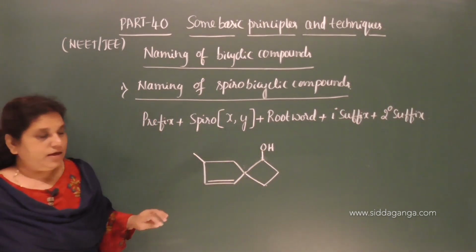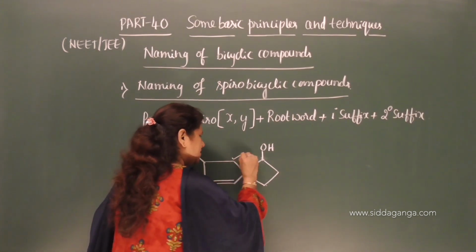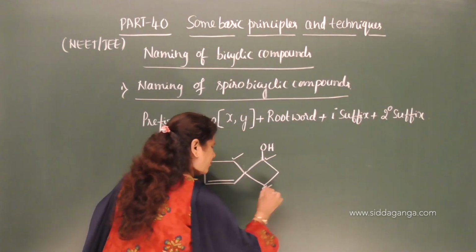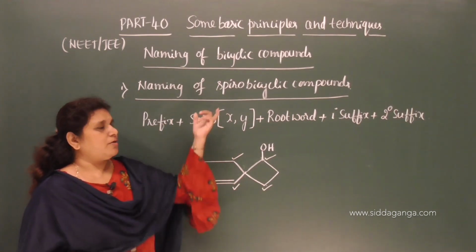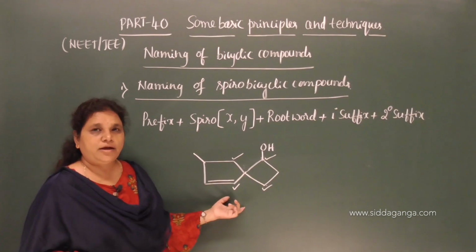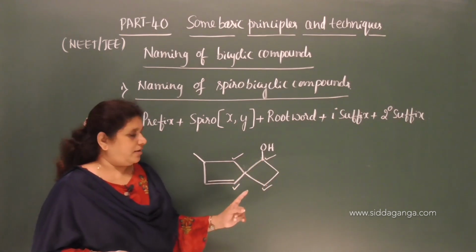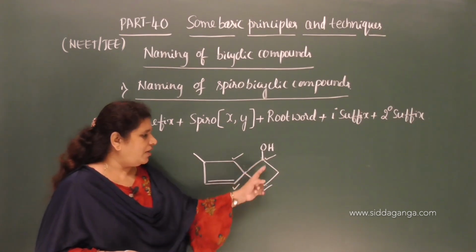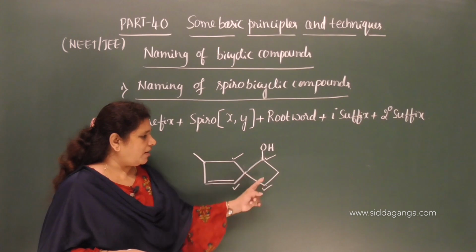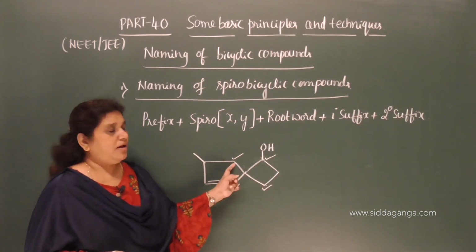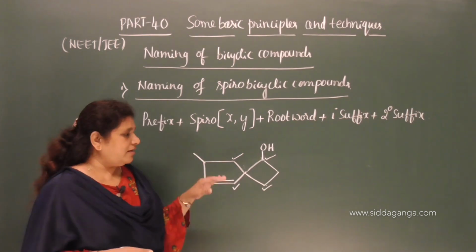Numbering can be done from this carbon or this carbon or this carbon or this carbon, because while naming spirobicyclic compounds we number the atom next to the bridgehead carbon. Next to the bridgehead carbon there are 4 carbon atoms, 1, 2, 3, 4. You can go with any of them, but according to the rule, first we have to number the smaller ring and then the larger ring.